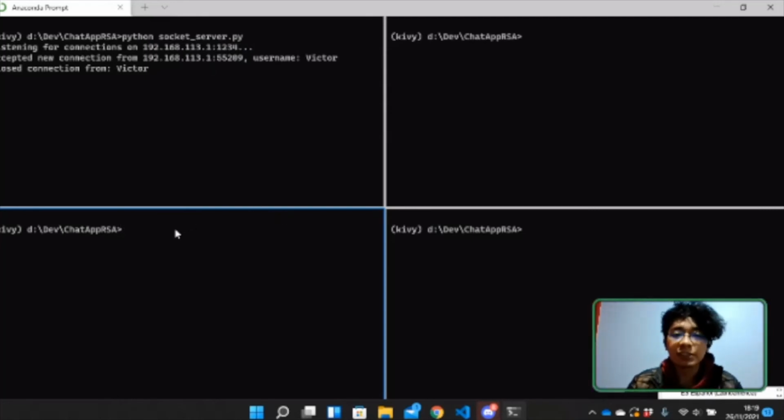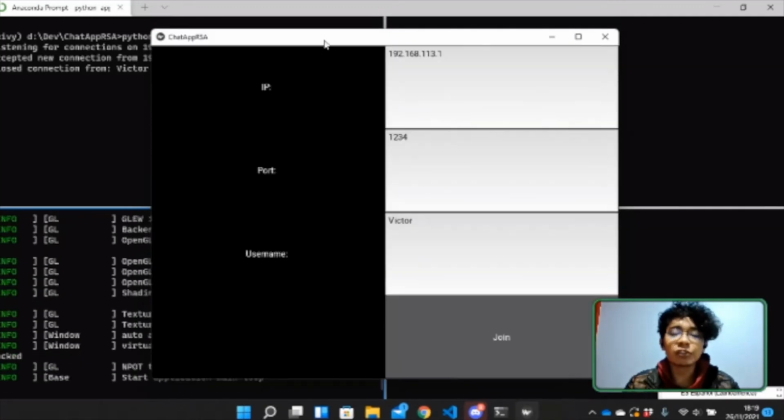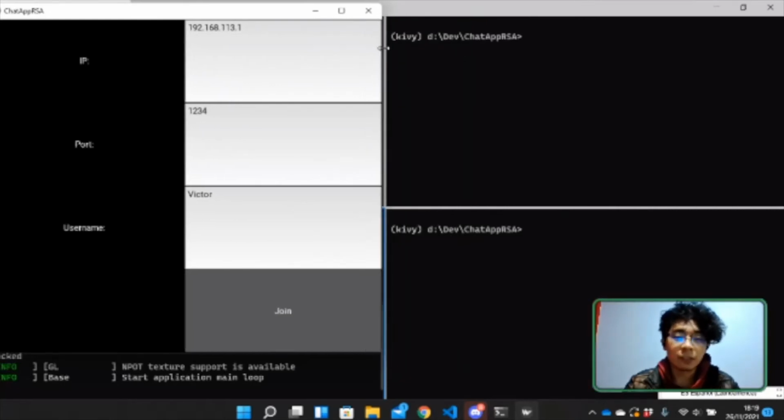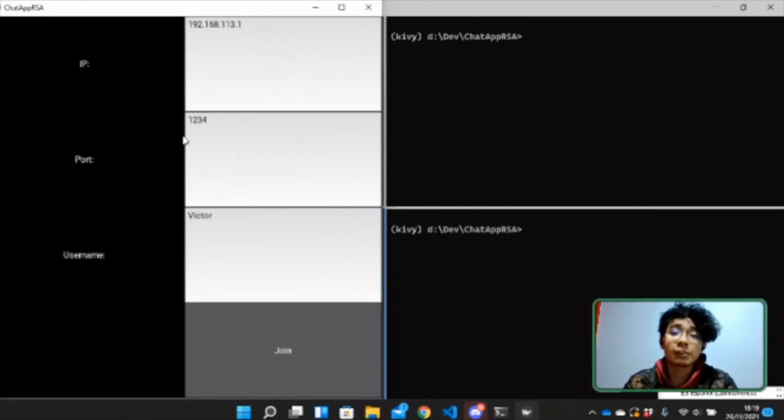And now we're going to create two instances of our application in different command lines. So we say python app.py. We are using the Kivy framework to create this application. It's a great framework to create a graphic user interface in Python. And actually, these applications can be exported and published to Android, to iOS, to macOS, to Windows, to basically any system, to Linux too. That's how powerful this framework is. But to explain the operation of our system, we are going to use two instances here.